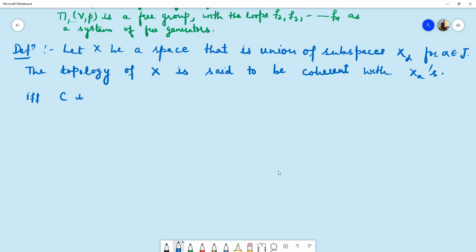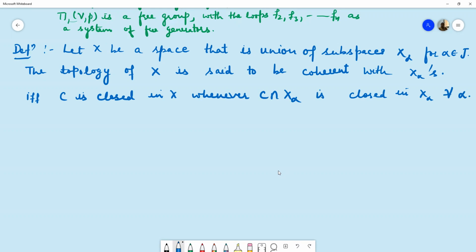a subset C in X is closed in X whenever C intersection X alpha is closed in X alpha for each alpha. Or equivalently, we can say C is open in X whenever C intersection X alpha is open in X alpha for each alpha.